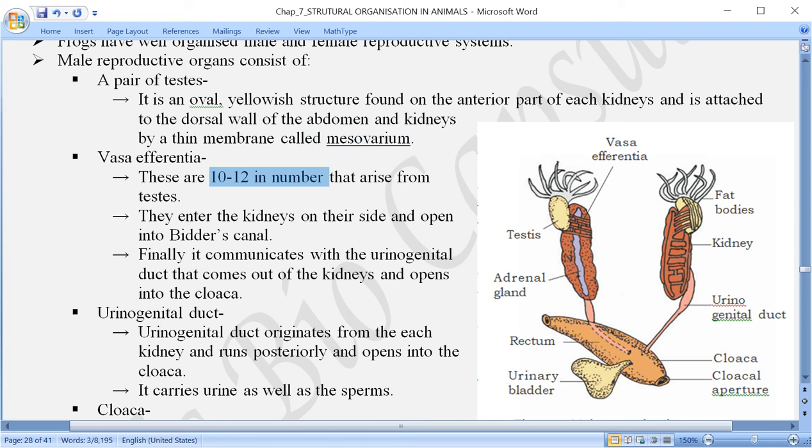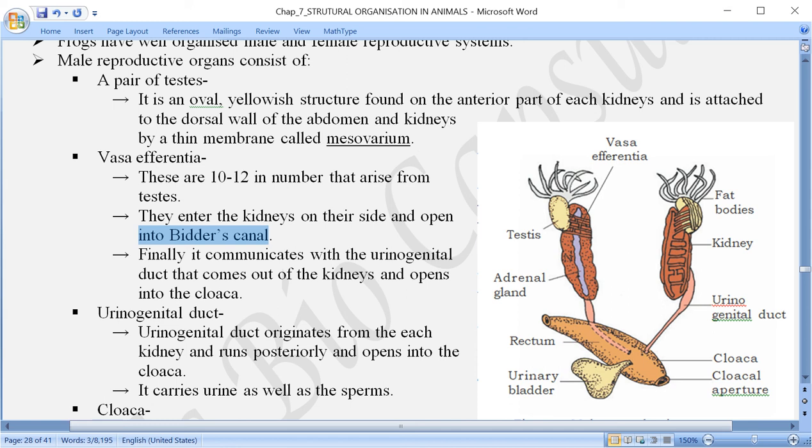They enter on the ventral part, or the other side, of the kidney, where they open into a canal coming from a gland, Bidder's gland, which is called Bidder's canal. Once again, there are 10 to 12 vas efferentia that arise from the testes, and then they enter the kidneys on their side, मतलब left वाला left के साथ, right वाला right के साथ, and open into a Bidder's canal.